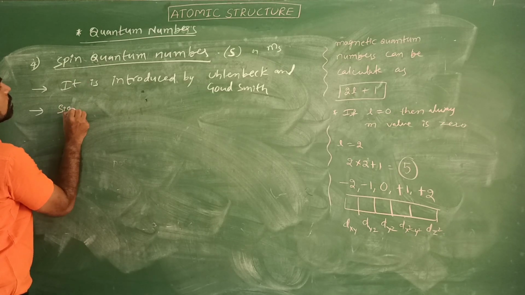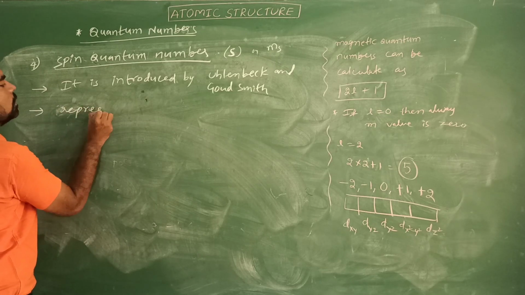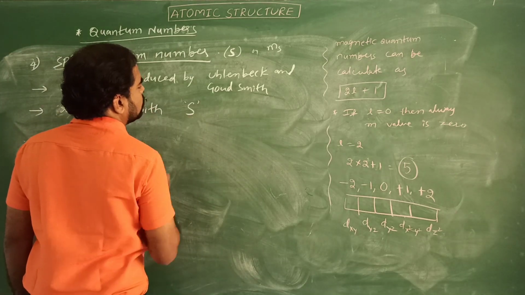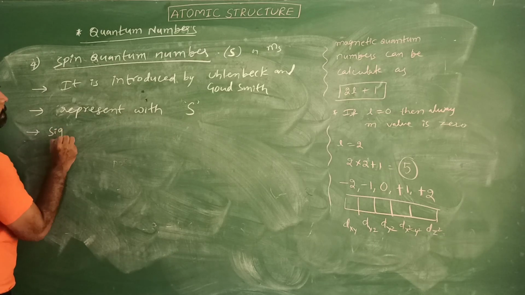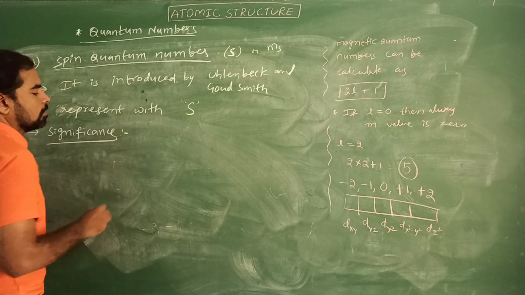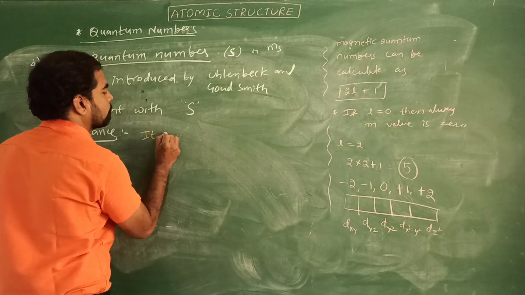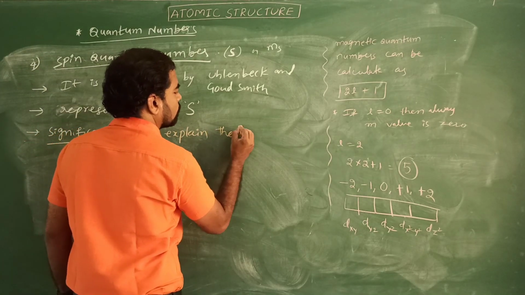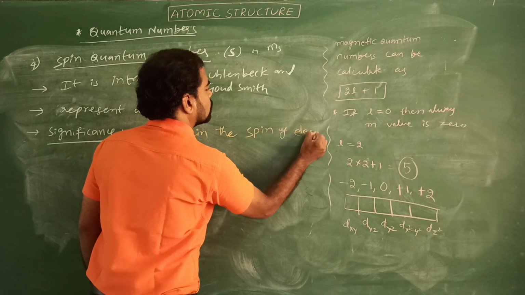Before the significance, it is represented with small s or ms. Significance: it explains the spin of electrons.